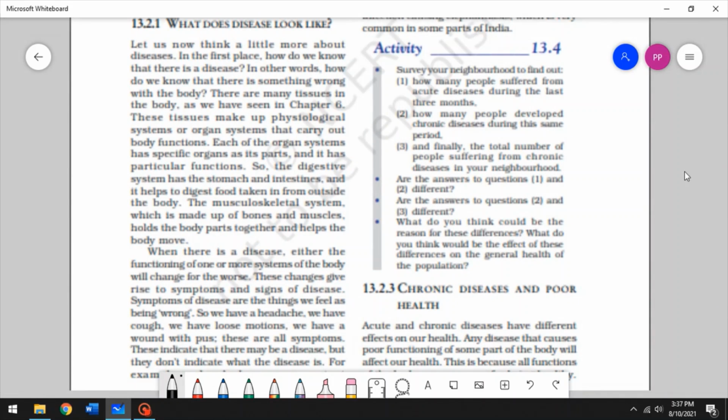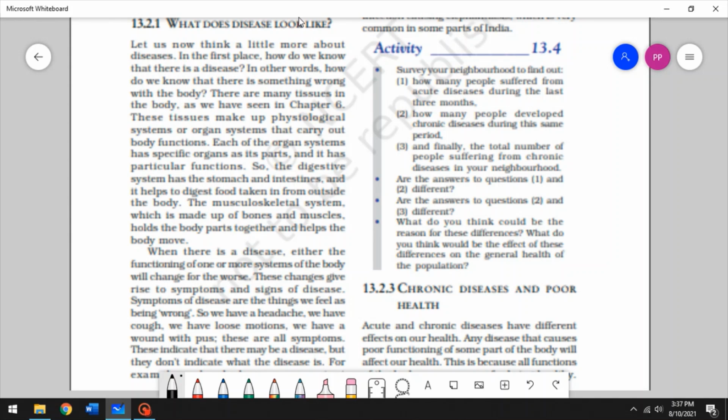diseases are caused. So what does disease look like? In the first place, how do we know that there is a disease, right? How do we know that there is something wrong with us? So to answer that, let's talk about tissues, right? Tissues make up organs, and organs make up organ systems. Organ systems carry out the basic functions of the body. Each of the organ systems has specific organs, all right? And these organs have particular functions.